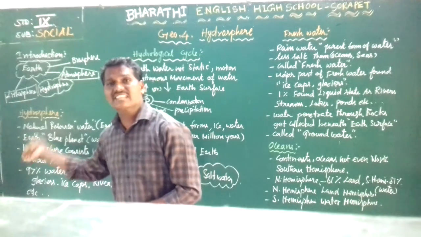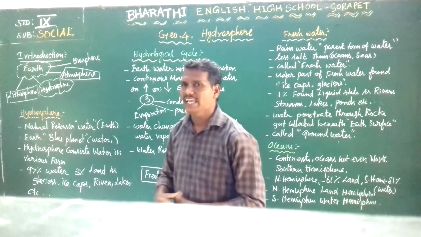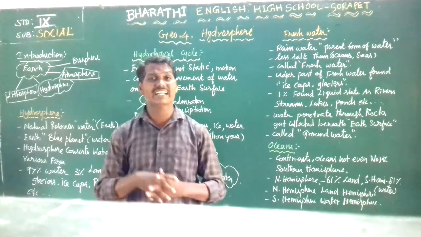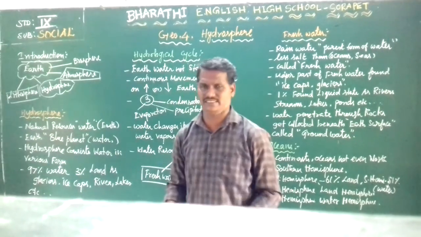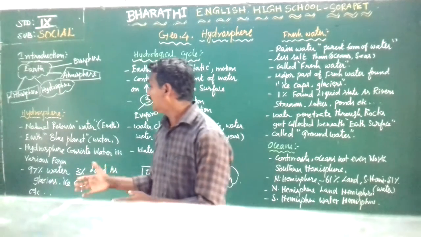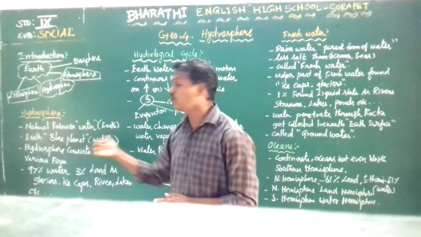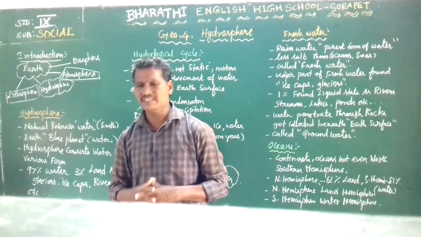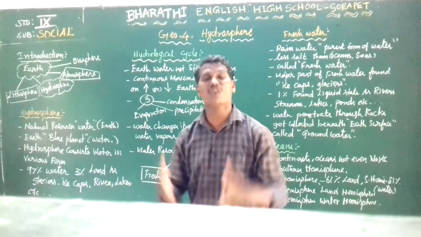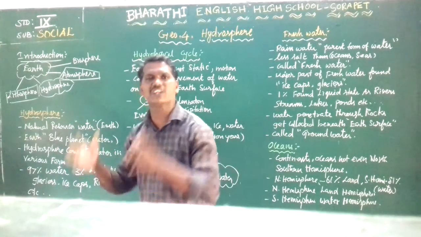So water is one of the natural resources. And we call Earth the blue planet. Why? Because the Earth has plenty of water. When we compare with other planets, only the Earth has plenty of water.